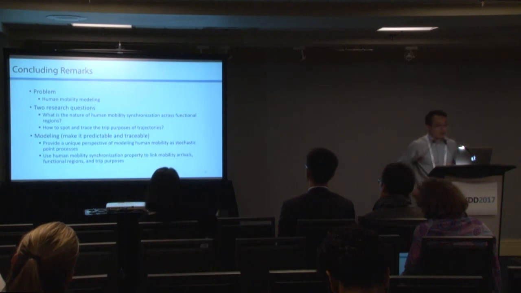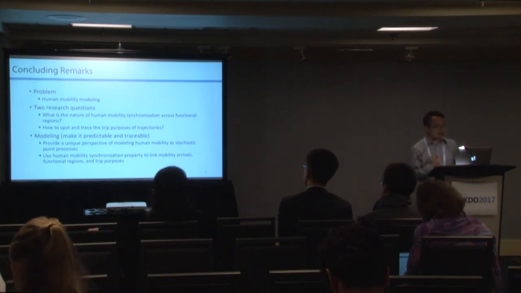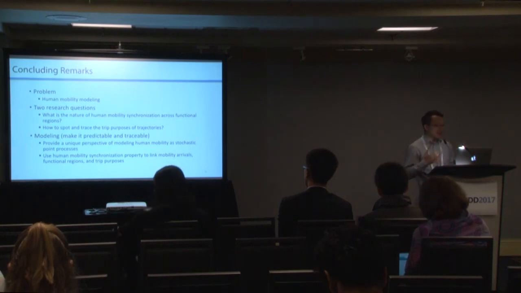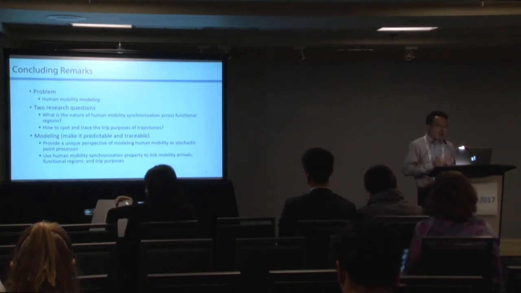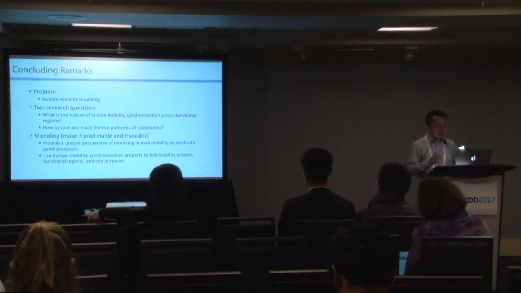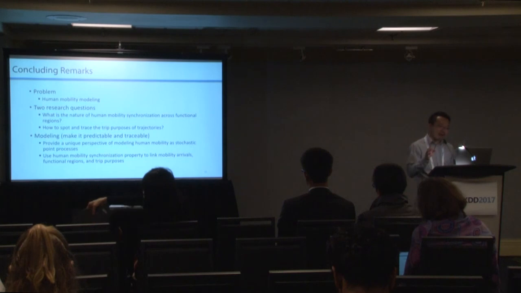And finally, our concluding remarks. We study the problem of human mobility modeling, and we try to tackle 2 research questions. One is, what is the nature of human mobility synchronization across functional regions? And also, how to spot and trace the trip purposes of trajectories. From the model perspective, we provide a unique perspective of modeling human mobility as a statistical point process. And we also use the human mobility synchronization property to link the arrivals, the regions, and the trip purposes together.